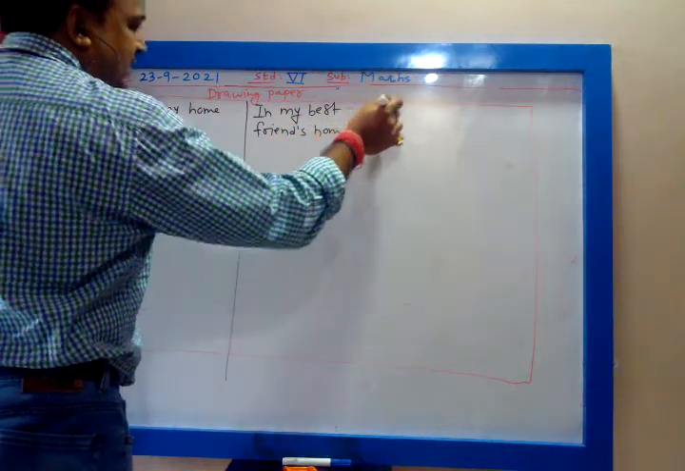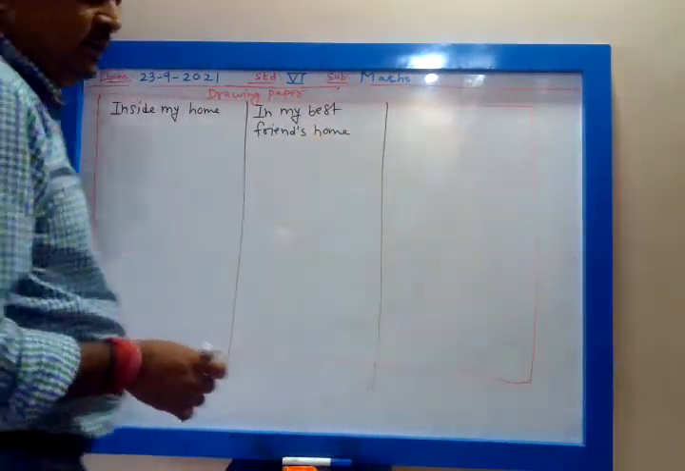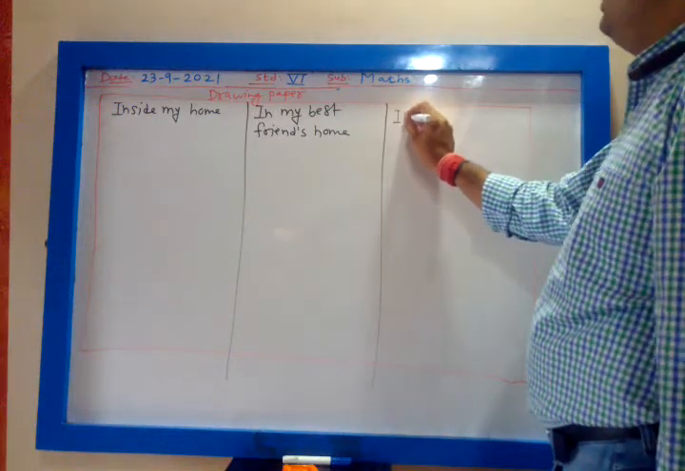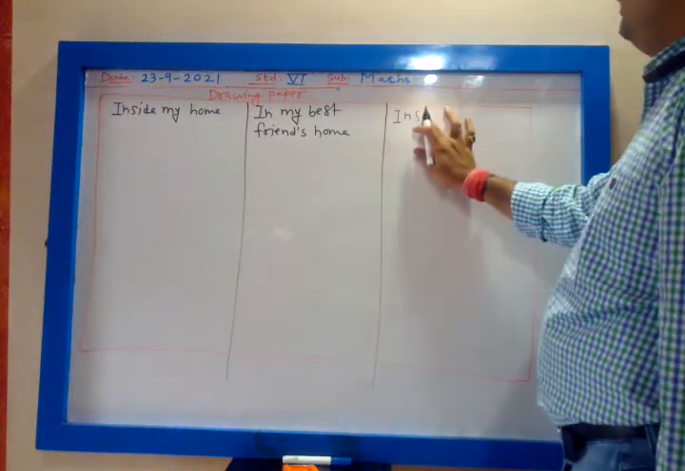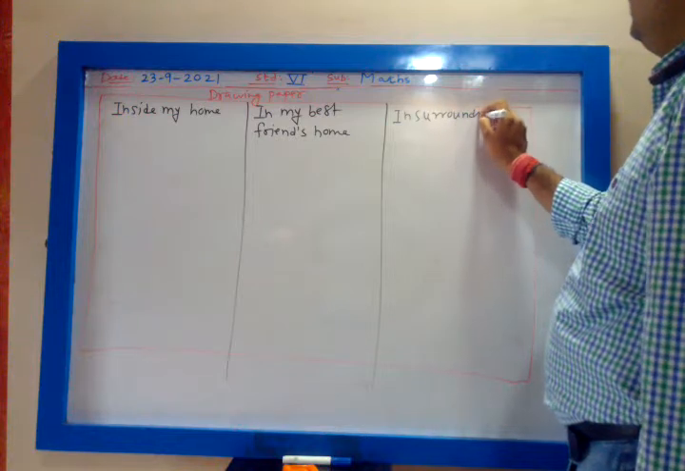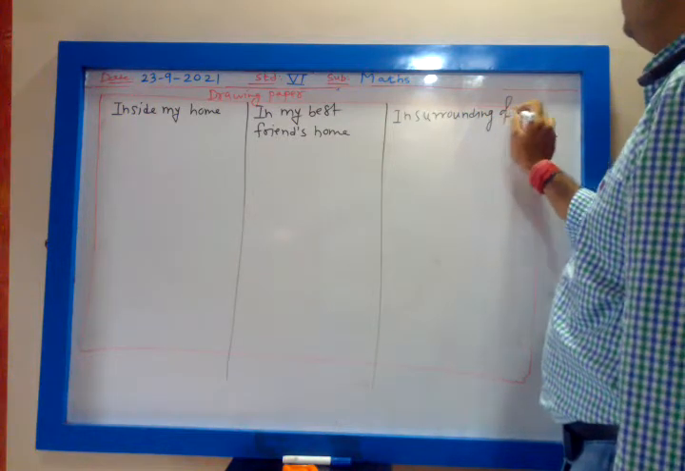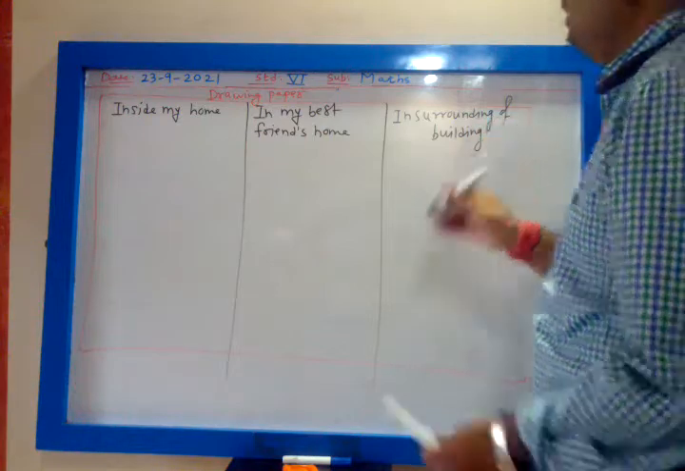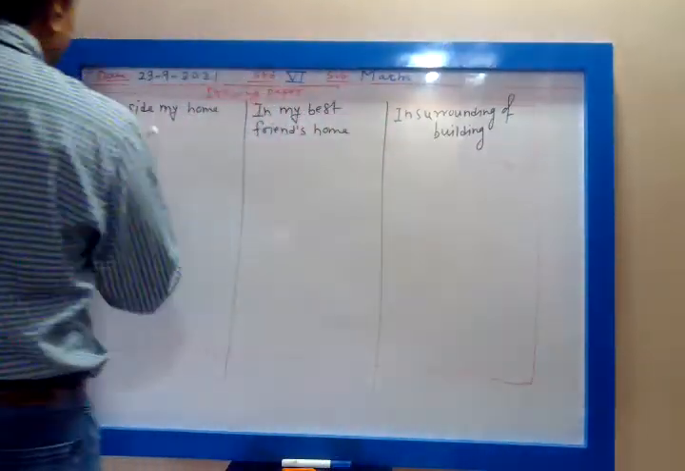Then you will make the 3rd section. In surrounding of building. In surrounding of the building. So okay. So you will make this heading.